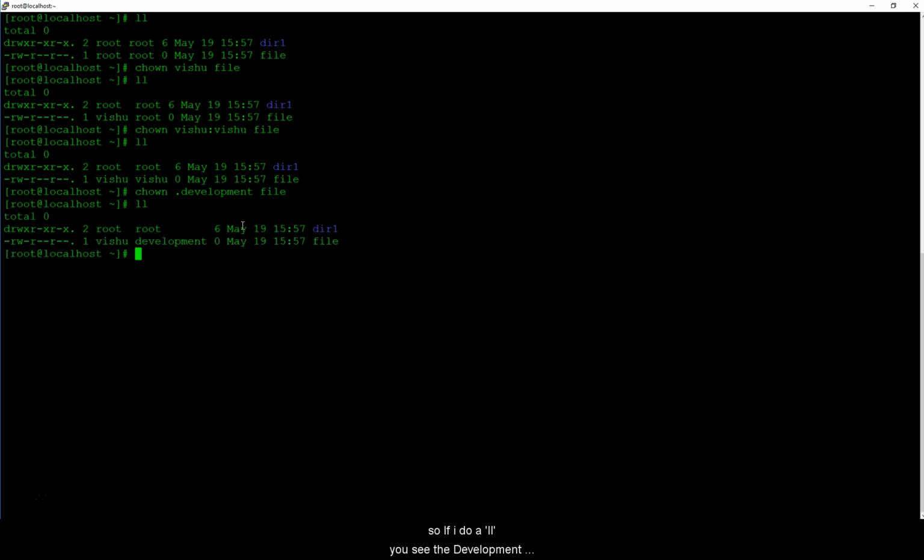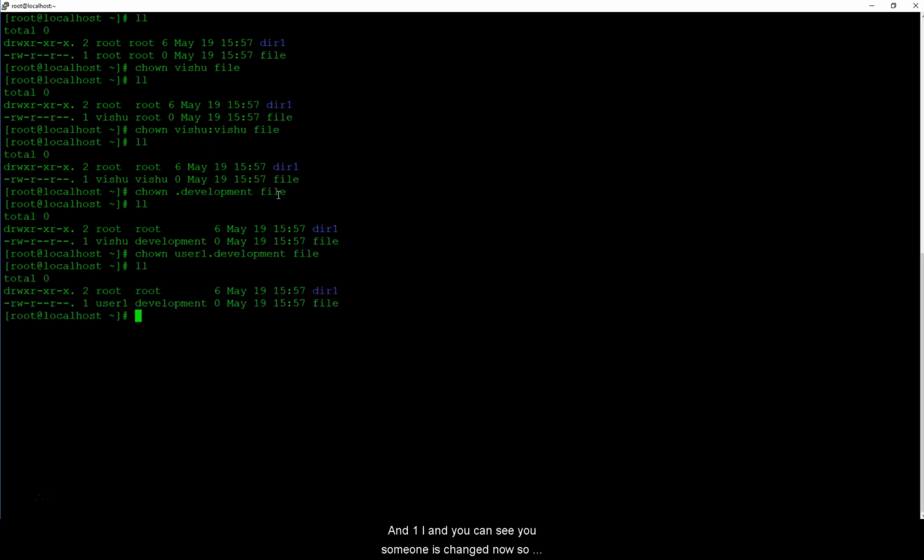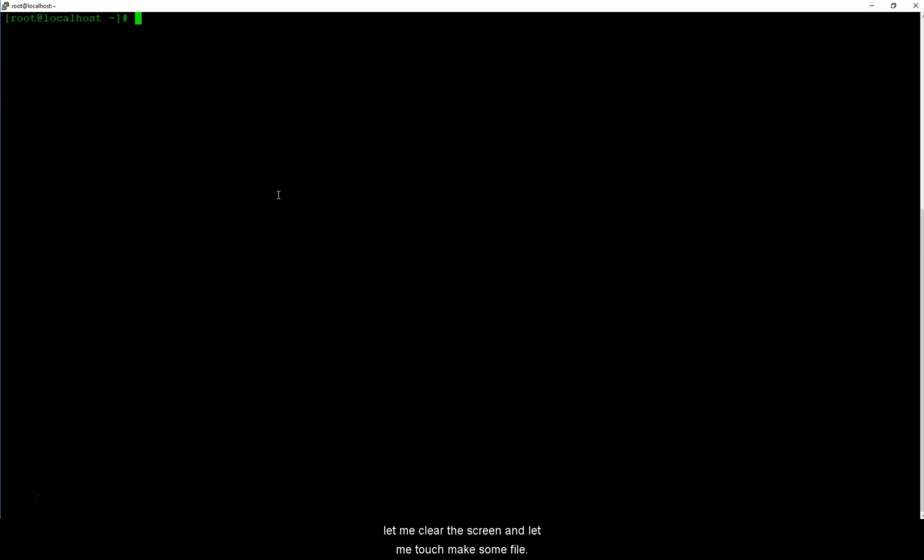If I do an LL, you see the development group has changed, but the username is still the same because we didn't specify it over here. I can also do this as user1 and do an LL, and you can see user1 is changed now.